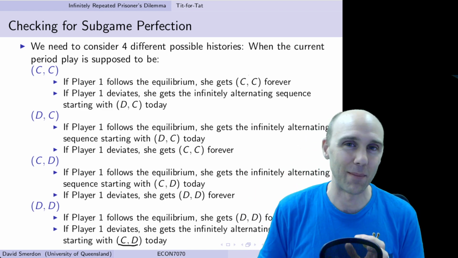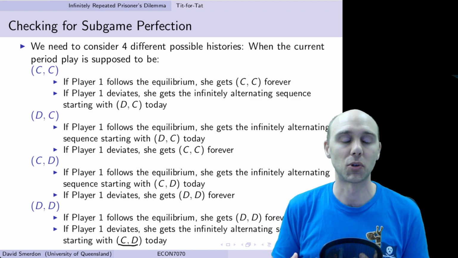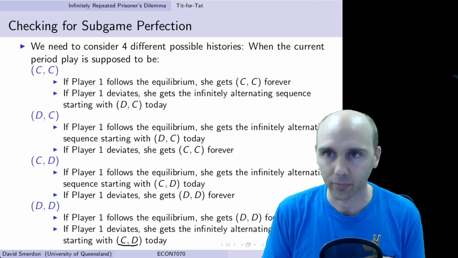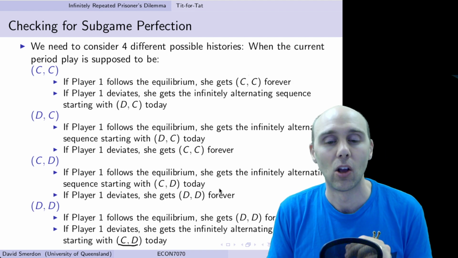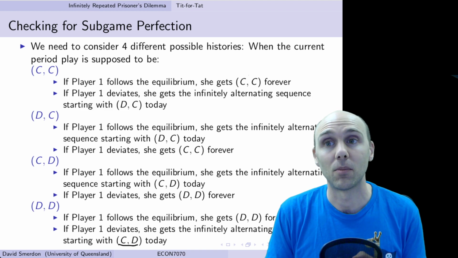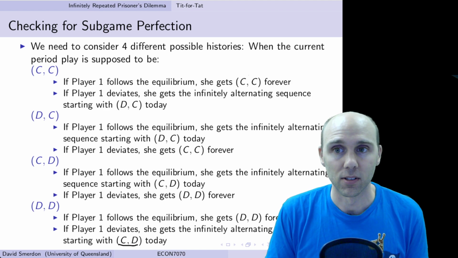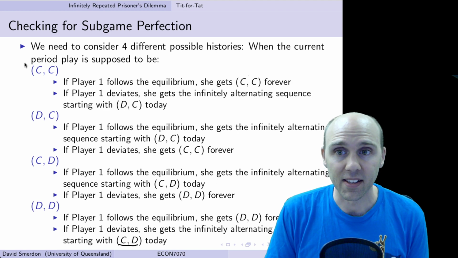Now, here's the trick. Game theory, you've learnt by now, particularly in repeated games, has a lot of tricks. So here's the trick. We need to check whether or not a tit-for-tat strategy from both players can be a subgame perfect equilibrium. We need to make sure there are no profitable deviations. Look at the first case, CC.